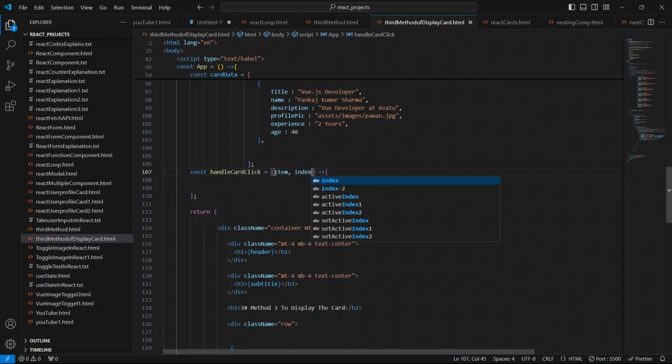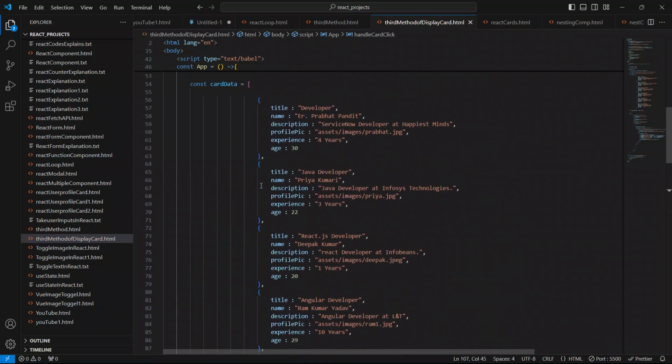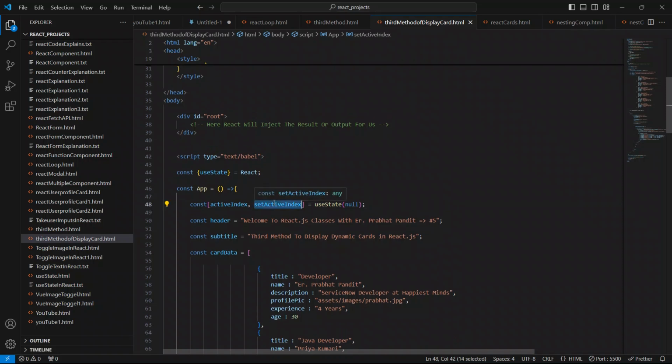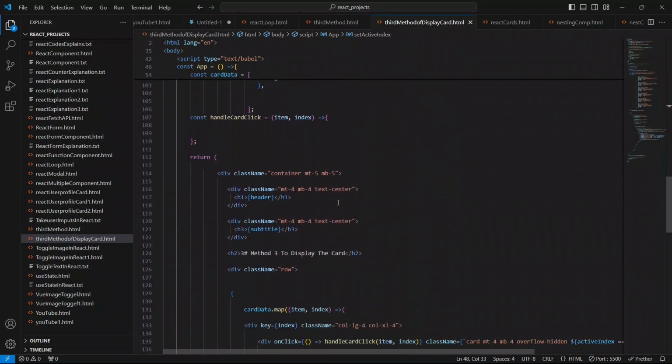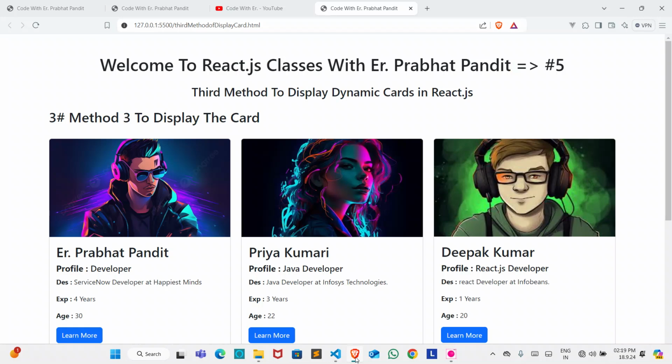Okay, so this is it. Now we have to use this updater function, set active index, to modify this active index dynamically. As of now, let me comment this, save your code, and go to the browser and see if it works. Okay, it's working, so there is no issue.